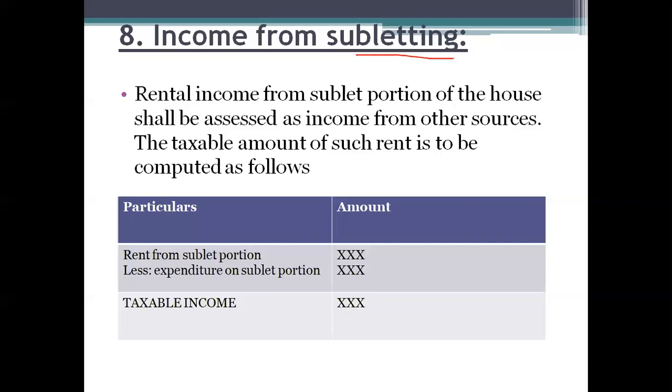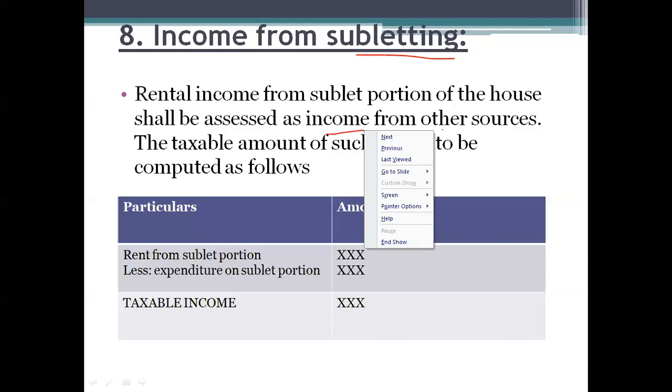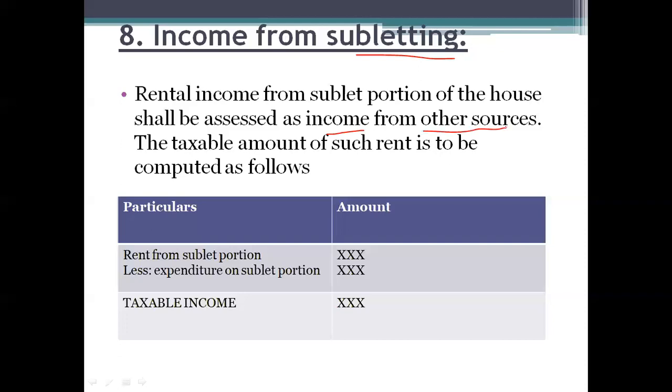Now, if in the problem they have given the rental income from the sublet portion, it shall be taken to the head income from other sources, because any income from the house property will be taken to the head income from house property, but the subletting portion income will not be taken to income from house property, hence it will be taken to the head income from other sources. And from the income from subletting, we can claim the exemption by calculating as follows.